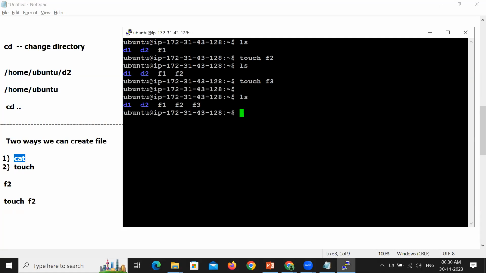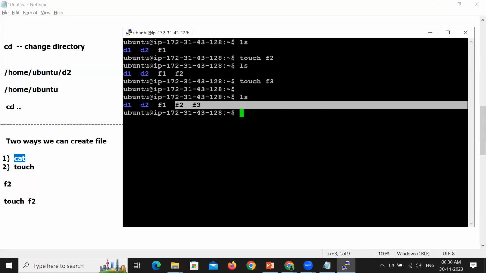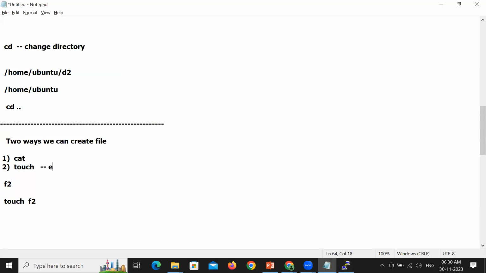Whereas when you use the touch command, it is not prompting you to enter any details. Within a moment, you get the dollar prompt back and the file gets created. The main difference is that the touch command will help you create an empty file. You can open the file and write the data later. In such cases, go for the touch command. Touch is a very quick command that creates an empty file.